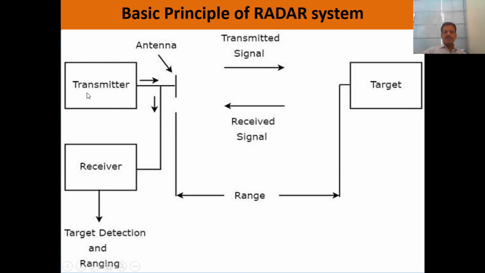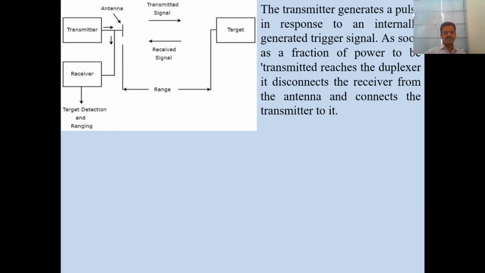This is the transmitter, and the function of the transmitter is to transmit the signal towards the target, and from the target the signal or wave is reflected and comes back towards the antenna, and that is known as the received signal. Therefore this antenna receives the signal, and the receiver can detect the range of the target. So this is the basic principle of radar system.